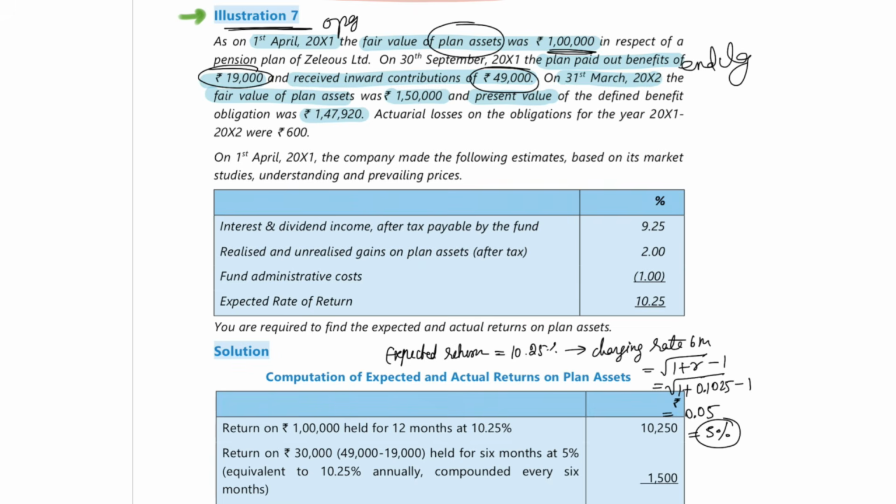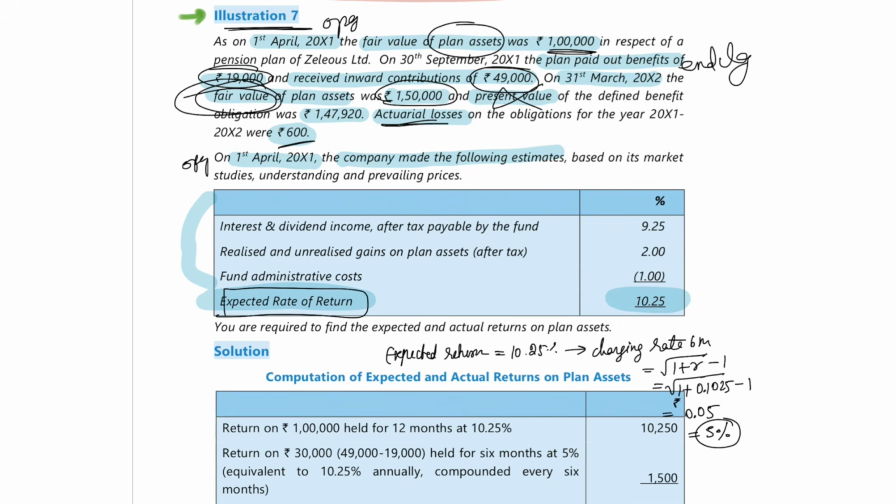I told you when I was teaching the concept video itself, you should not consider the present value. You have to take the fair value of the closing balance. So the closing balance fair value is 1,50,000, and then they are telling that the actuarial loss on the obligations was 600 rupees. Then on 1st April 2001, when there was the opening date, the company also made a few estimates. When they made the estimate, they understood that the expected rate of return is 10.25%. So these are all extra information. You just need to concentrate on the expected rate of return.